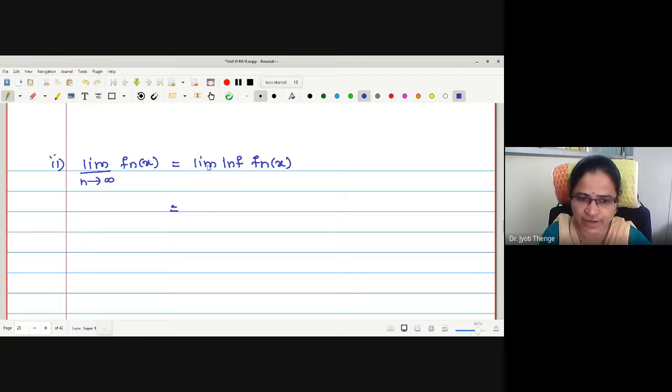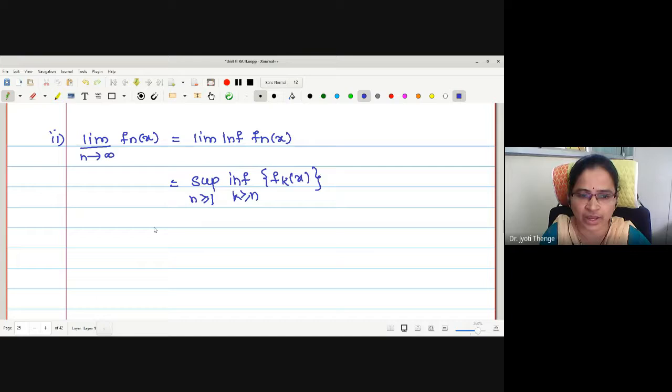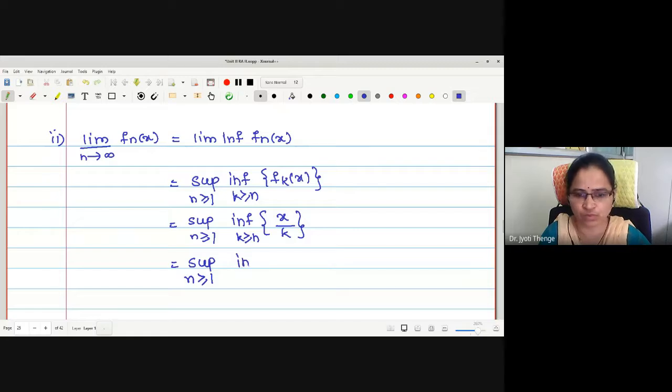How do we define it? The word limit is replaced by supremum now: supremum over n greater or equal to 1 of the infimum of fk of x, k greater or equal to n. Again, the value of fk of x is x by k, for k greater or equal to n. For finding the infimum of the set, x by n, x upon n plus 1, and so on.